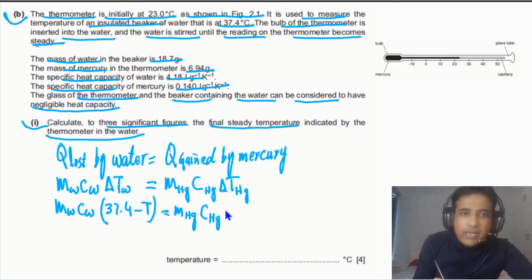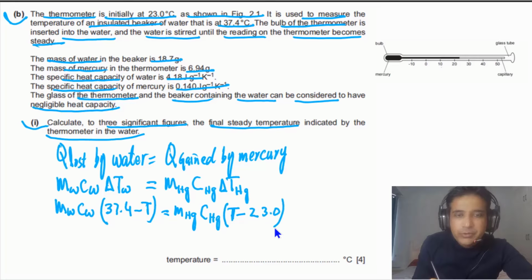So the final temperature of mercury and water will be the same, minus the initial temperature of mercury, that is 23.0 degrees Celsius. One thing we need to understand: change in temperature in degrees Celsius is equal to change in temperature in Kelvin, so we don't need to convert units. Now we plug in values and find the value of T.